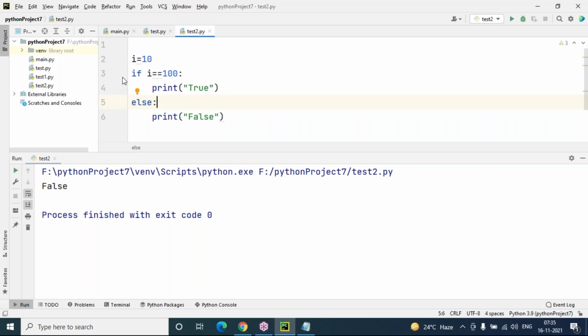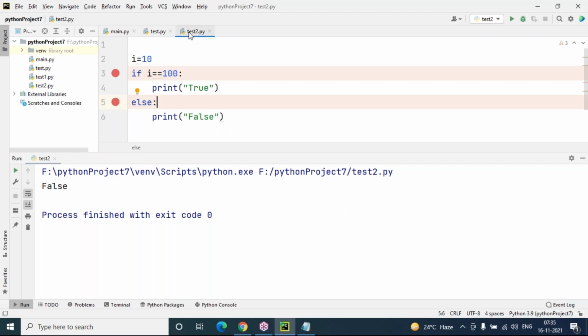Just how to keep the breakpoint here: you can see, click with the mouse here. There is the red circle. This is the breakpoint option. If you want to remove the breakpoint, you can click over there again. I'm keeping two breakpoints here. Generally, we have to keep the breakpoint on the condition lines.